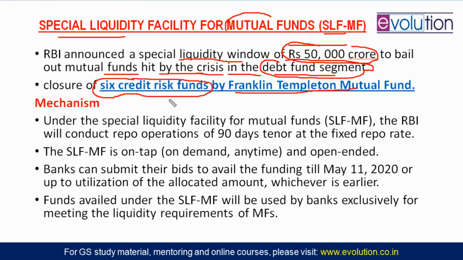So what is the mechanism? Will RBI be providing the loan amount directly to the mutual funds? No. RBI doesn't invest in mutual funds, okay. RBI is a central bank, the bankers' bank.